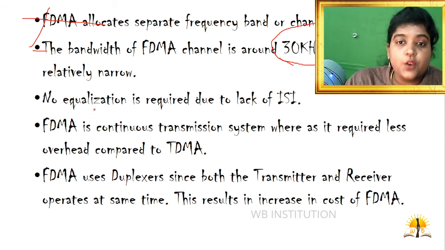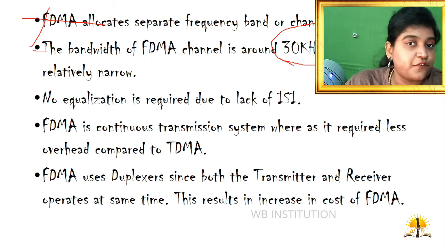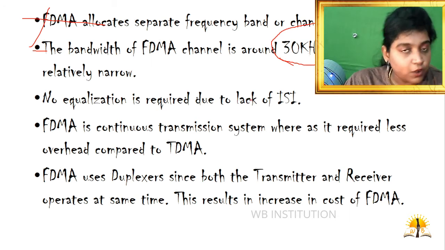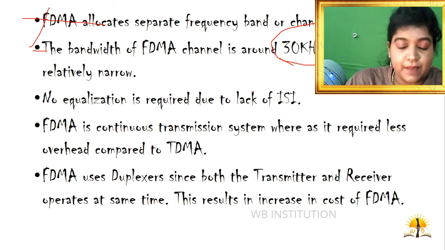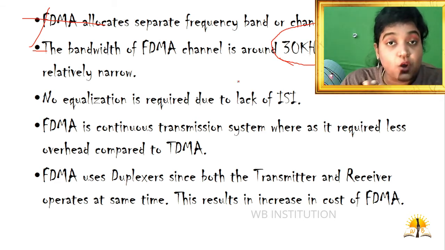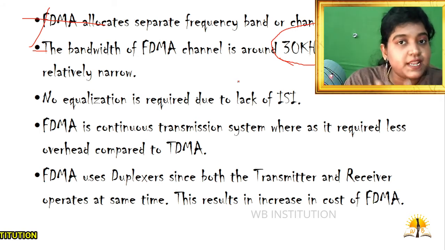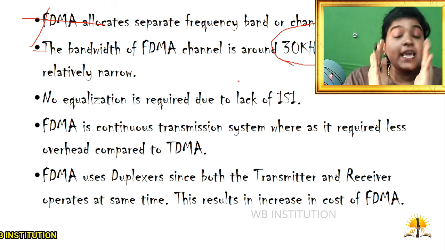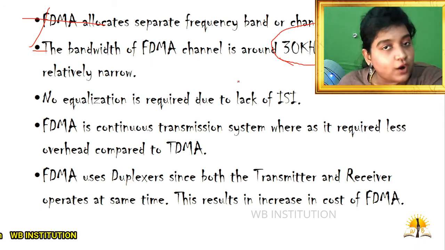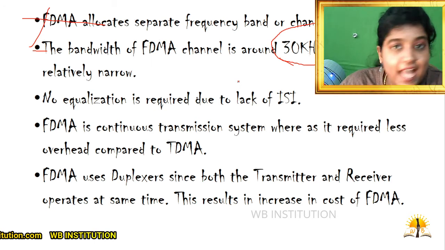Now, no equalization is required due to the lack of inter-symbol interference. It means that because of the presence of the guard band, the inter-symbol interference is neglected. Since there is a lack of inter-symbol interference, the equalization technique is omitted in frequency division multiple access.